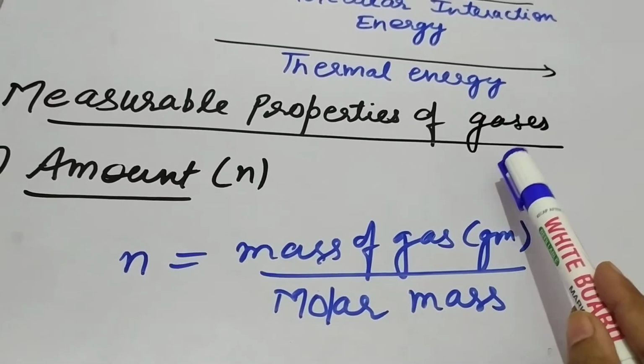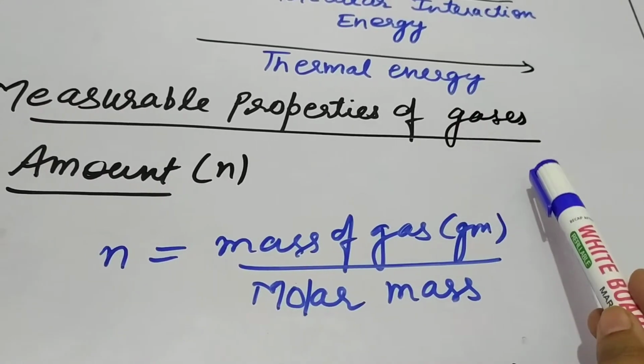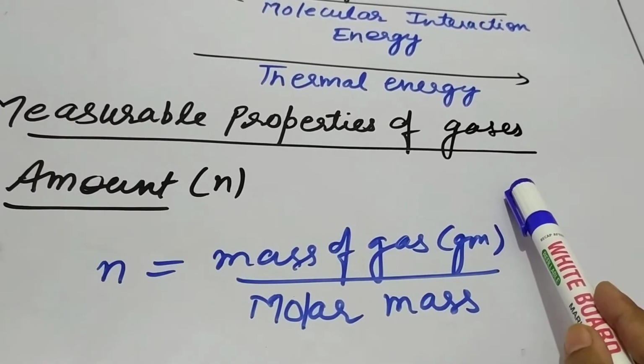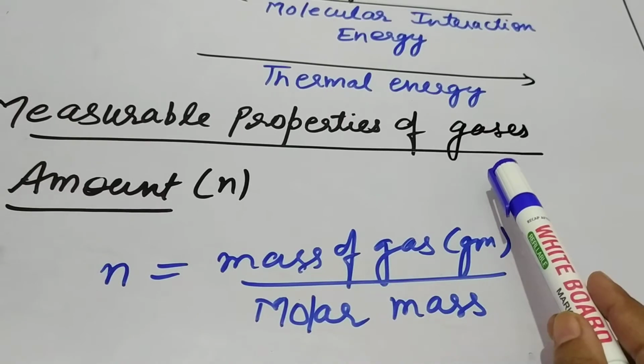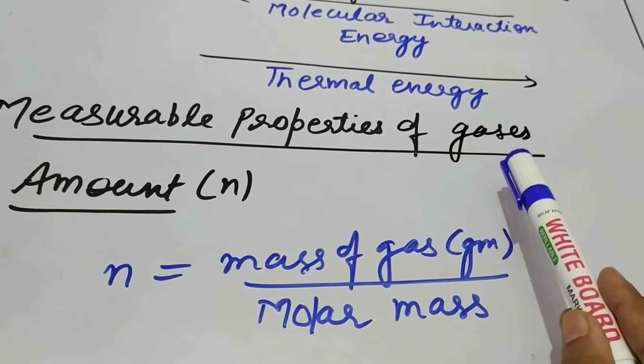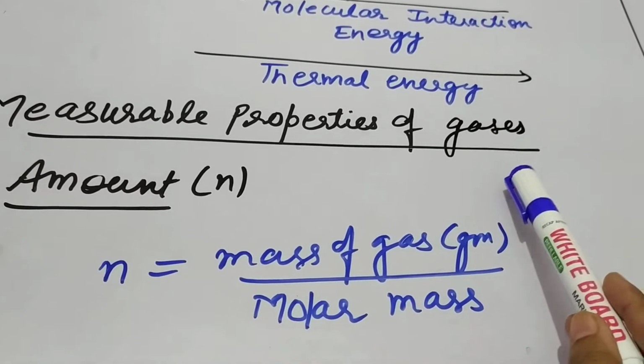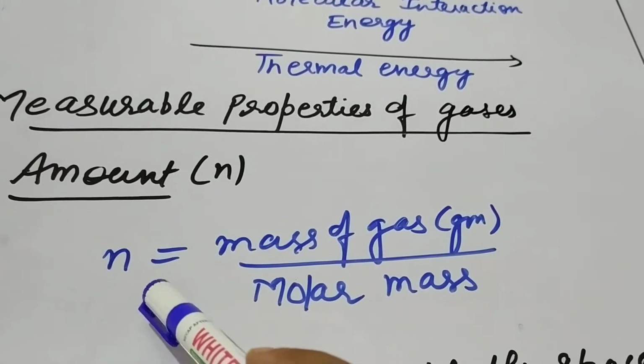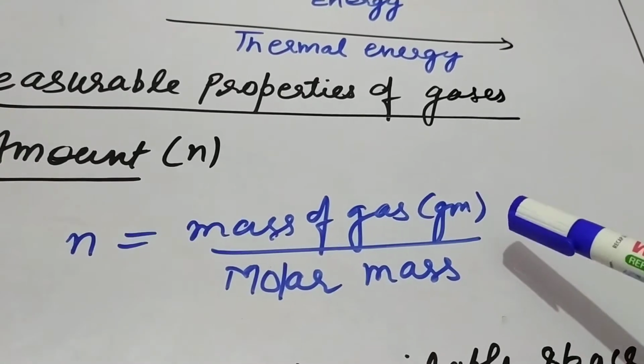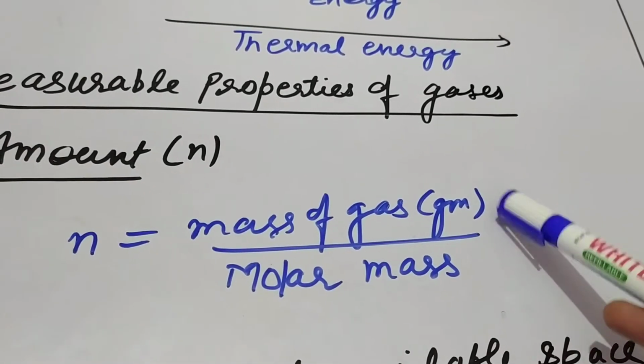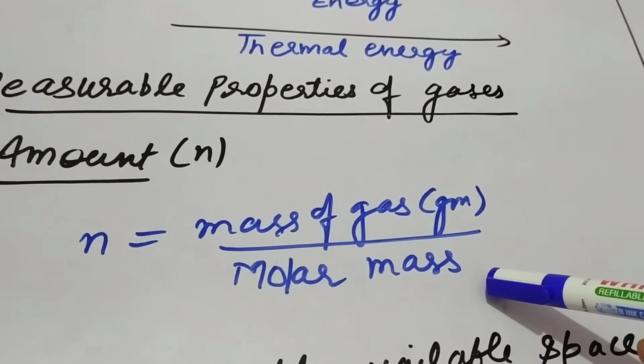So if you weigh a vessel with a gas and without a gas, there will obviously be a difference between the weights. So gases possess weight, and that is obvious because it is a state of matter. So the number of moles of gas can be easily calculated if you know the weight of the gas, that is the weight in grams divided by the molar mass of the gas.